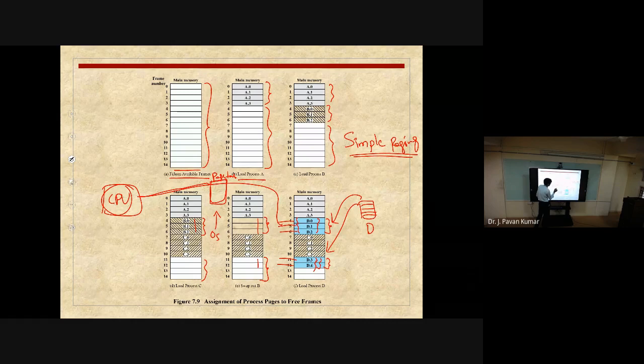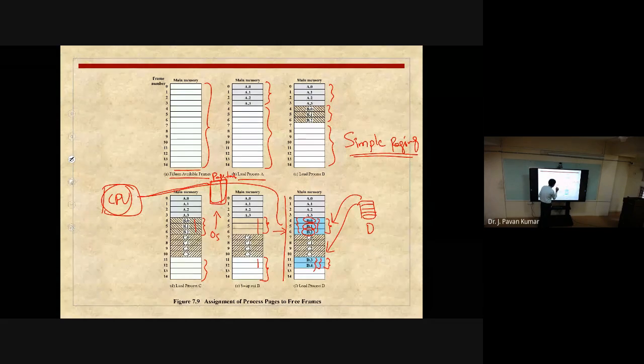In this page table, what we will be having is the page number that we are having. Suppose the third page is at which frame? These are the frame numbers, 0 to 14. Now, this is the first page associated with process D, second page, third page, like this. The third page is at which frame? Sixth frame. That particular thing will be maintained in this page table. I will draw the page table here separately.